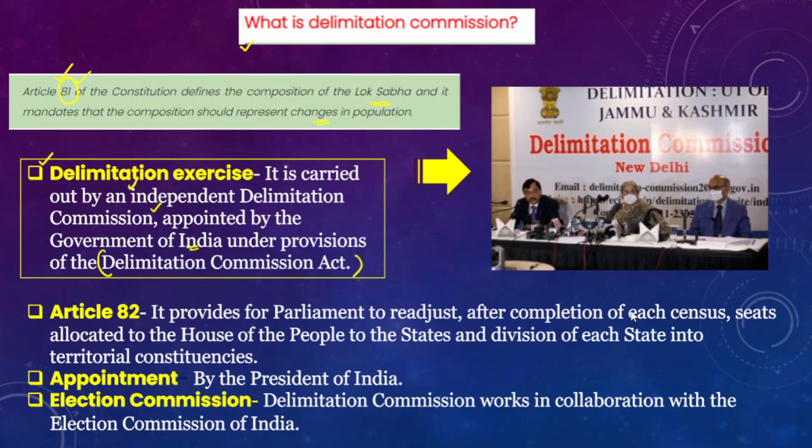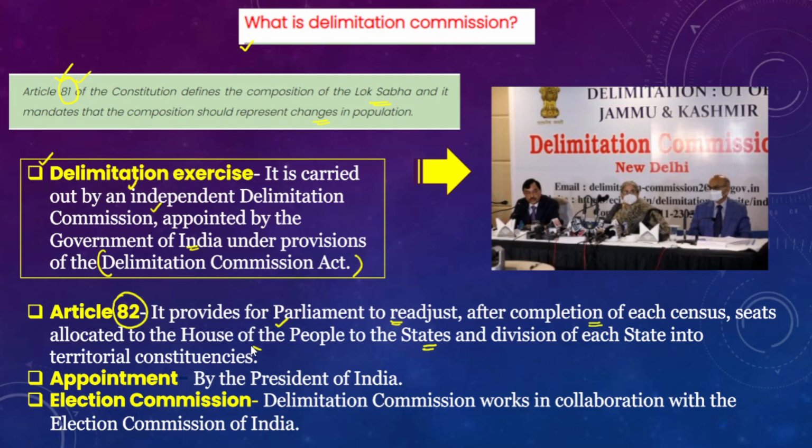Apart from that, we need to talk about Article 82 of the Indian Constitution as well. Now what does Article 82 talk about? It actually provides the Parliament the power to readjust, after completion of each census, every 10 years, the seats that have to be allocated for the House of the People, that is Lok Sabha, and the state legislative assemblies.